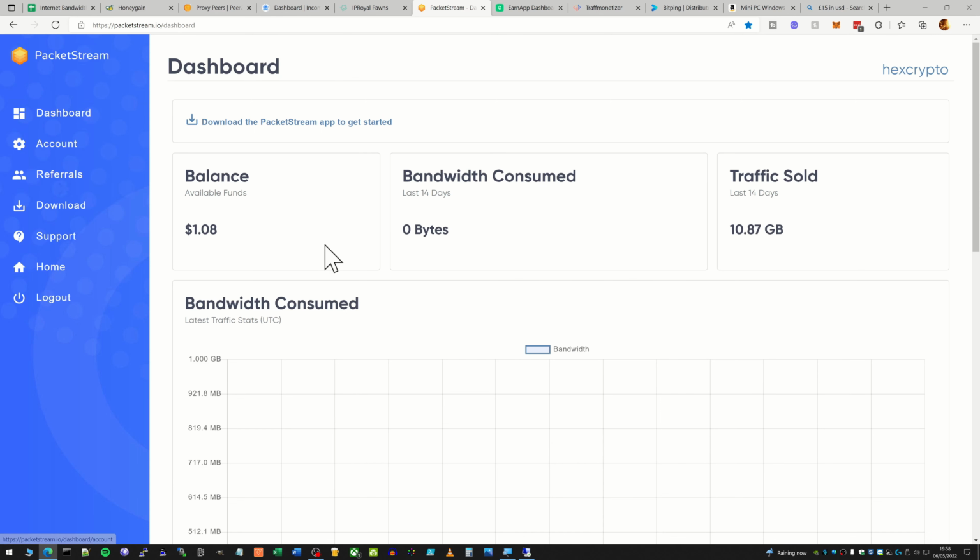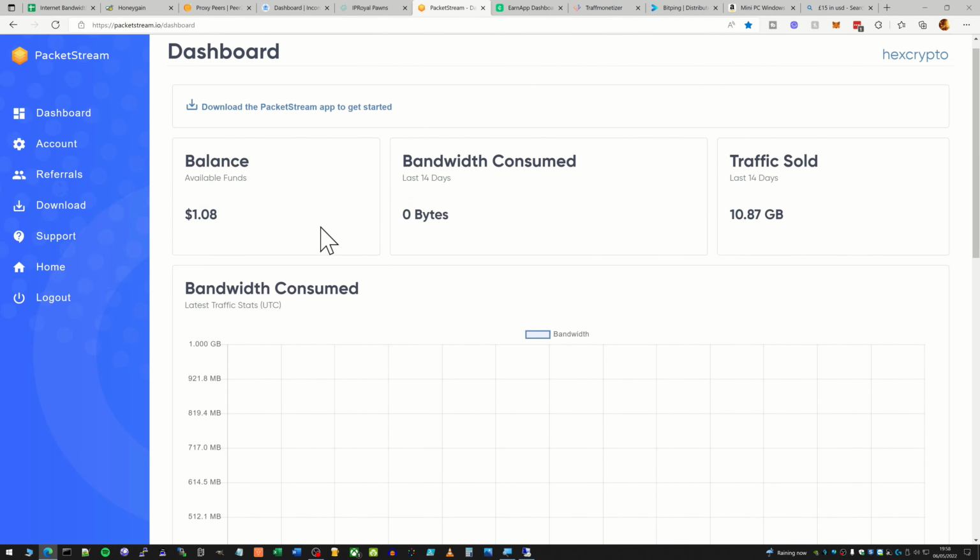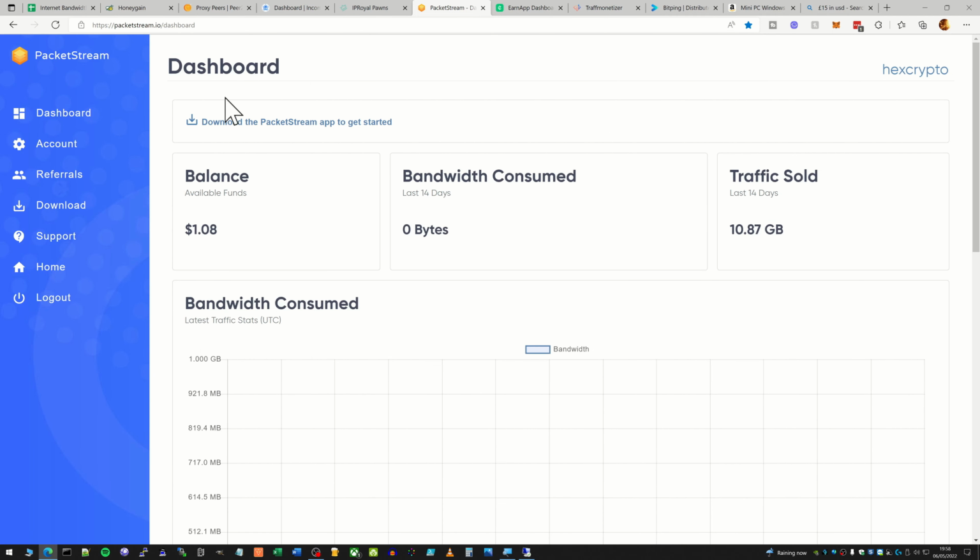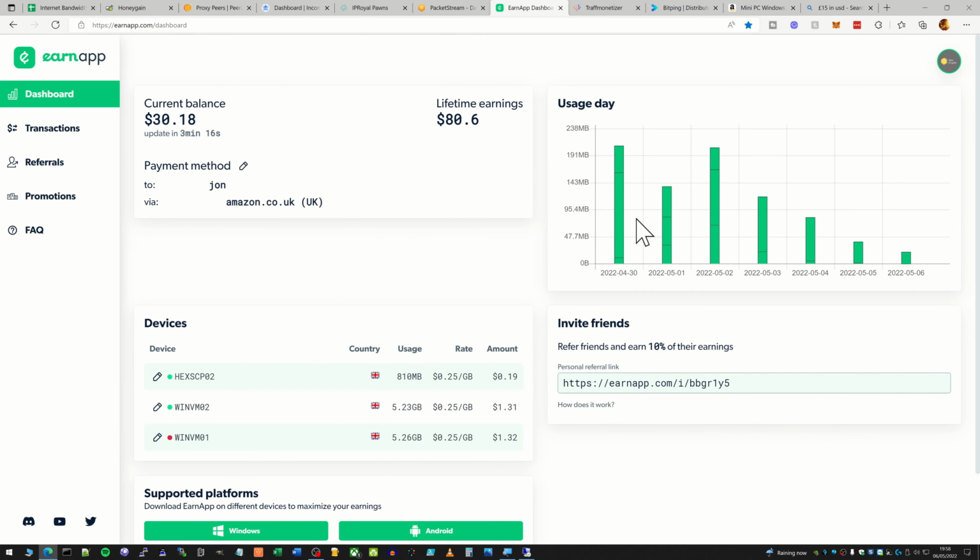So again, you don't really get a huge amount from this one, but if you are willing to put your IP on the market to be used by other people for a VPN, then PacketStream is a good one for you. So next up is EarnApp, and it does okay.